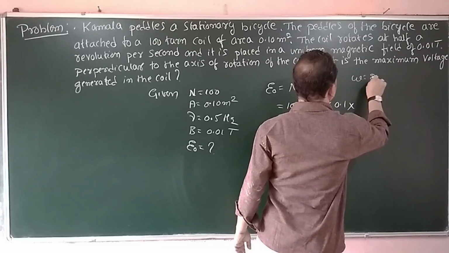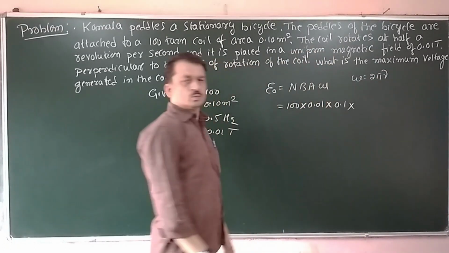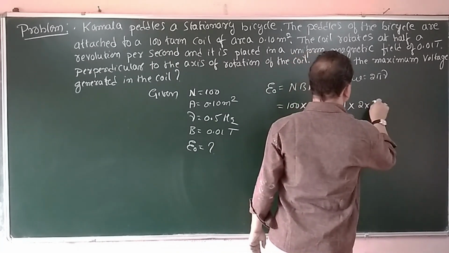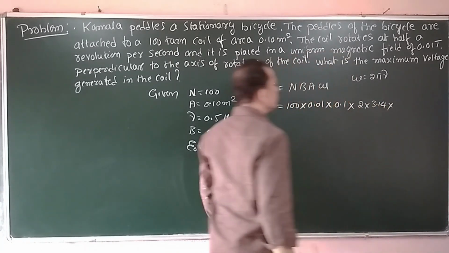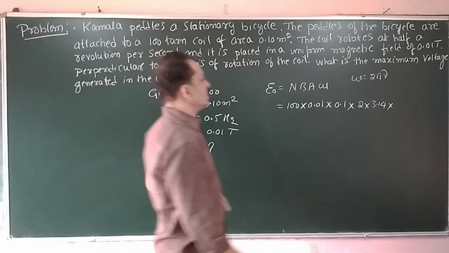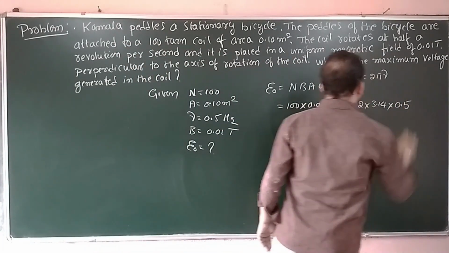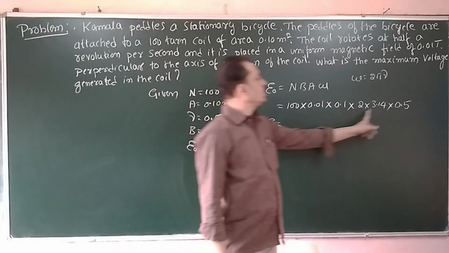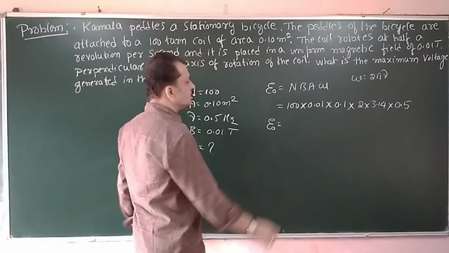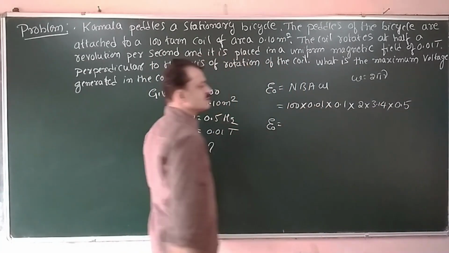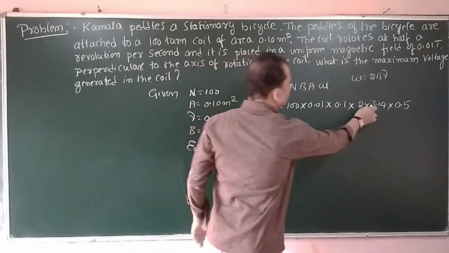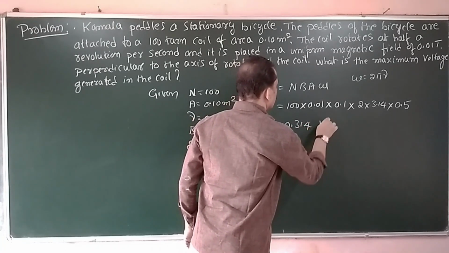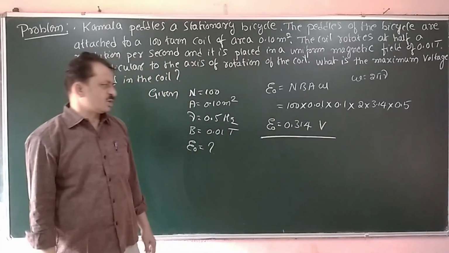Therefore 2 into 3.14 into nu, frequency of revolution, 0.5. Therefore E naught is, simply work out, 2 into 0.5 is 1, 100 into 0.01 is 1, therefore 3.14 into 0.1 is 0.314 volts. A simple calculation.